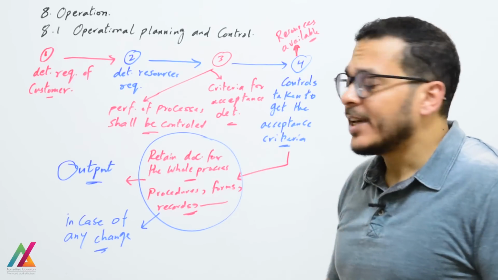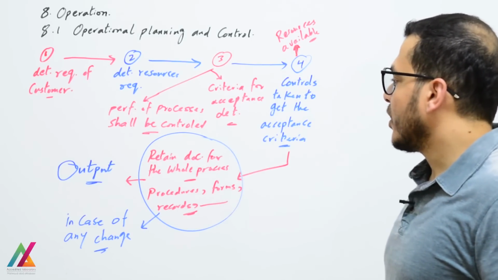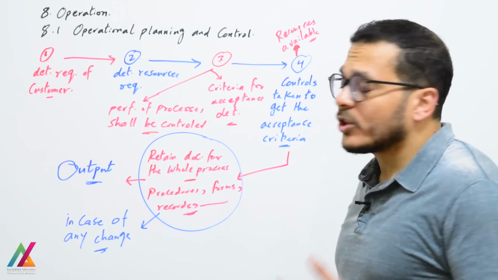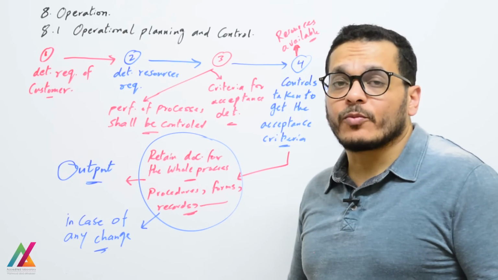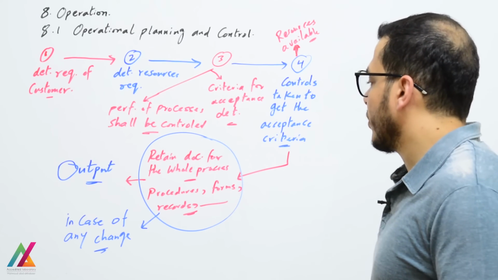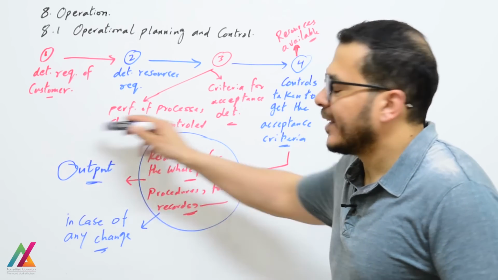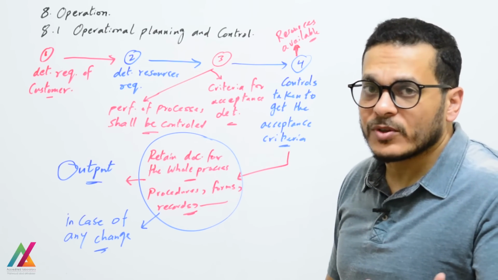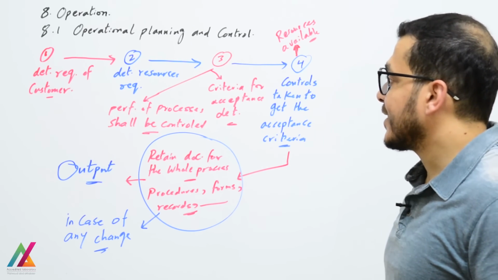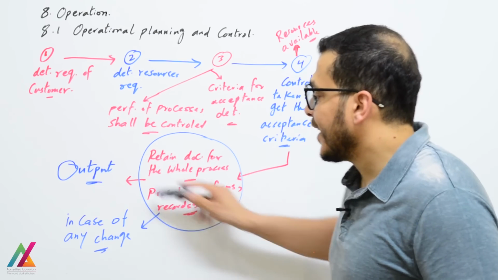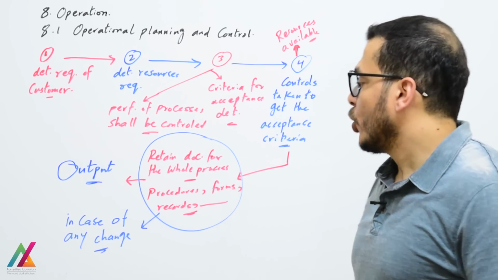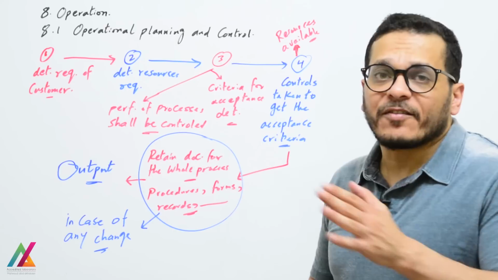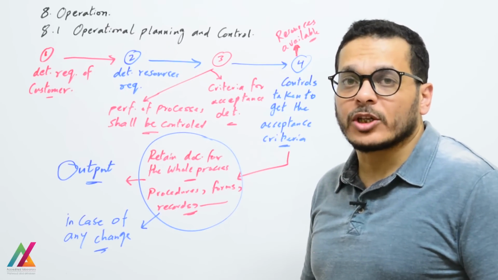All data shall be retained in the documented information to ensure the performance of each process and to ensure the conformity of product or service to the requirement. And after that, at the end, you will get the product or service with high quality as required by the customer. And in case of any change, that shall be planned and controlled to ensure that nothing affects the conformity of the product or service.